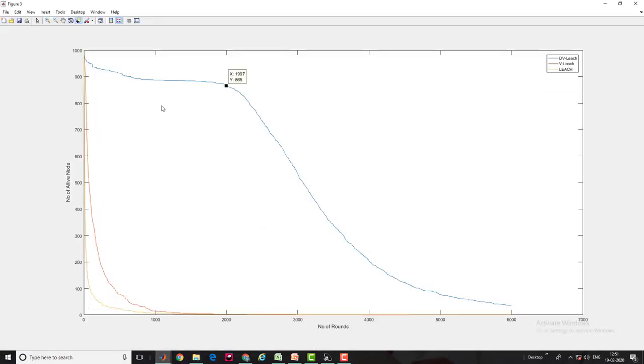I can show you. So guys, you can see here the performance of the LEACH protocol in a 1000 by 1000 field with 1000 nodes is very low, while the single hop subclustering approach achieves better performance in terms of live nodes, but our proposed design, the dynamic multi-hop routing protocol, really performs far better than the existing LEACH and most of the protocols.